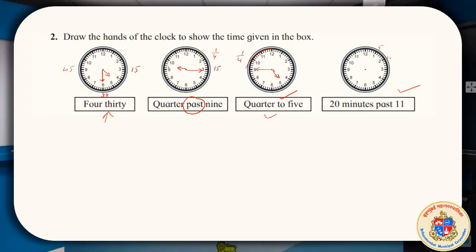5, 10, 15, 20. This is 20. 4 5s are 20 or 5 4s are 20. So the minutes needle should be at 20. Why am I drawing the minutes needle first? Because it is fixed. It is more accurate. The other one is approximate.